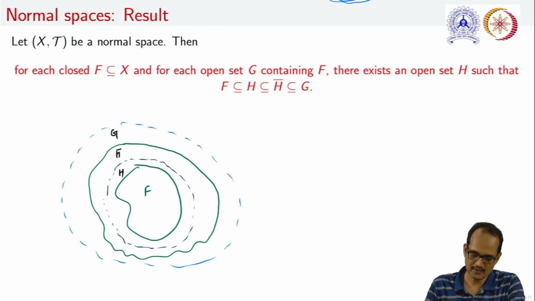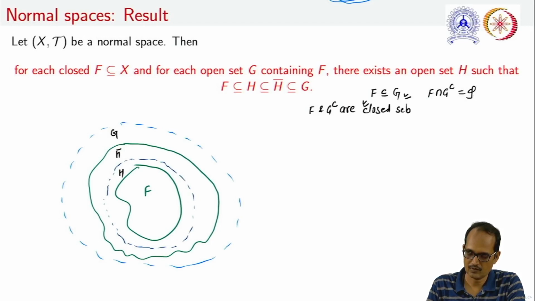In order to prove it, let us begin with what is given to us, that F is a subset of G. Note that F is a closed set and G is an open set. What we can say is that F intersection G complement is an empty set, or that F and G complement are closed sets and they are disjoint too.